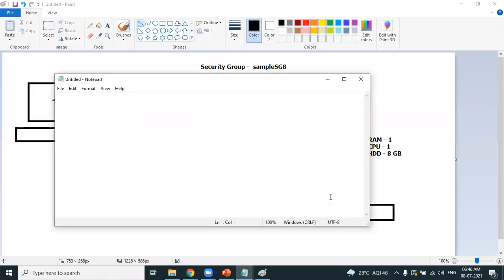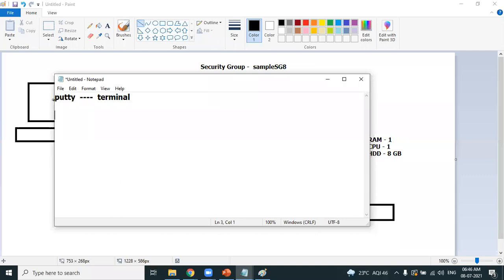For a Windows machine, do you remember we used an application called Remote Desktop Connection? That is for a Windows machine. For a Linux machine, we need a terminal called PuTTY. What is PuTTY? PuTTY is a terminal which is used to connect to a Linux machine.